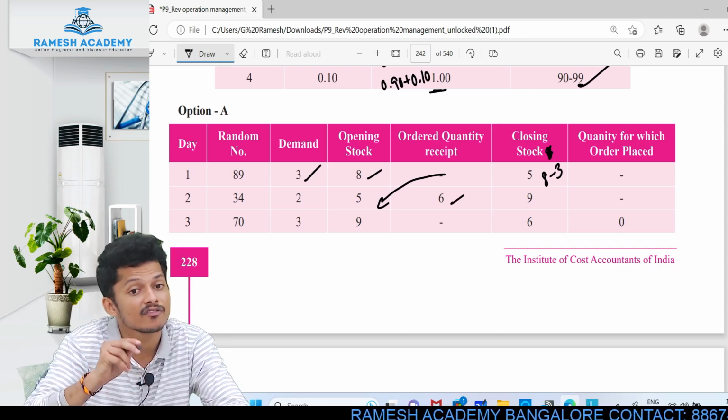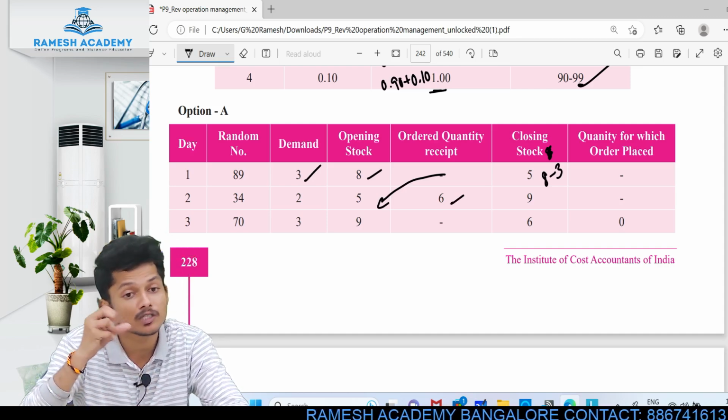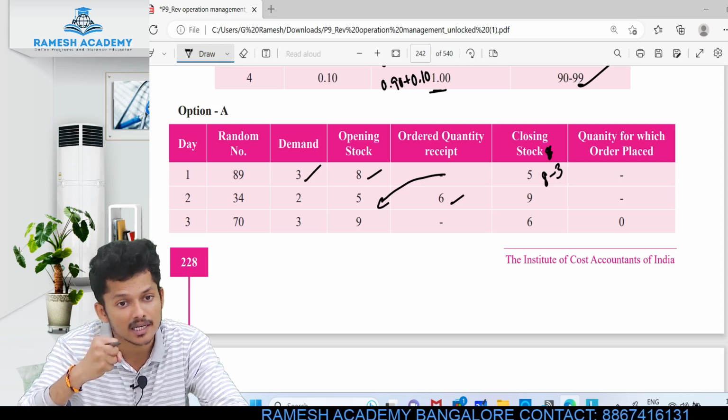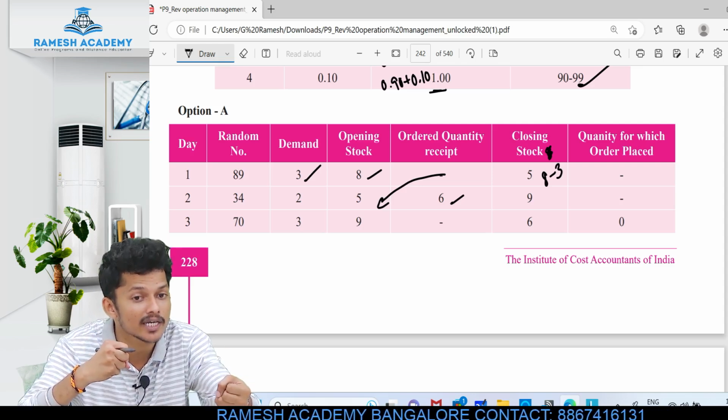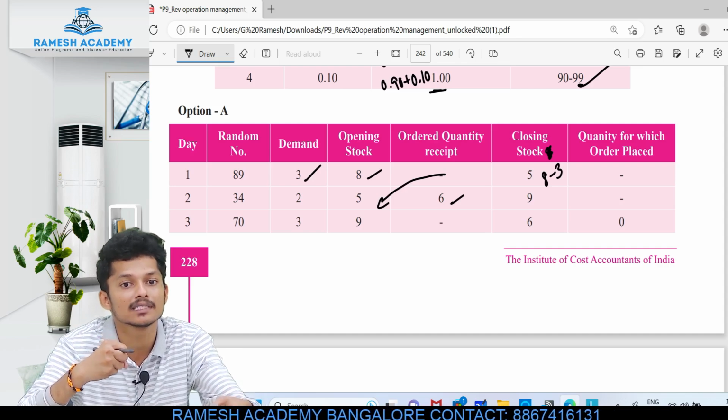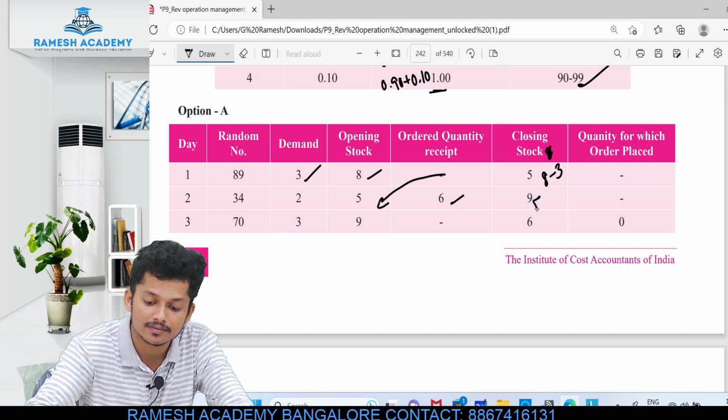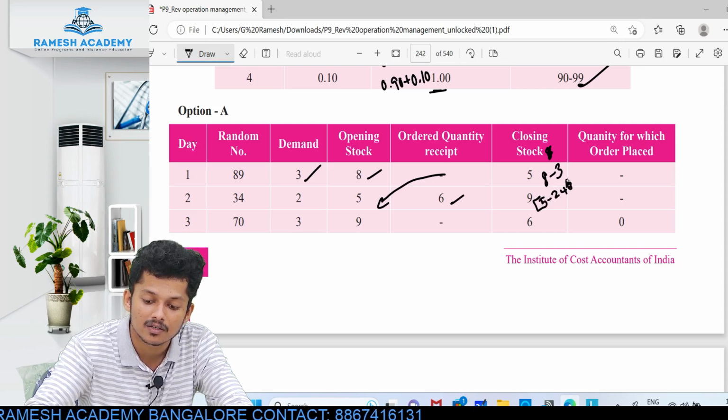What is the demand? 5 minus 2. So how many books do we still have in hand? 3. Is there any book we got today? Yes, 6 books. 3 plus 6 is 9. How do you get this? 5 minus 2 plus 3 plus 6. 5 minus 2 is 3, 3 plus 6 is 9.